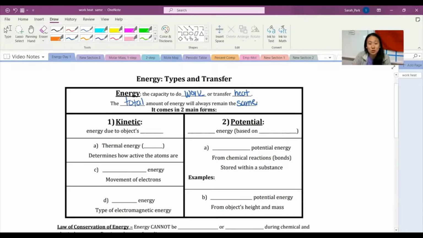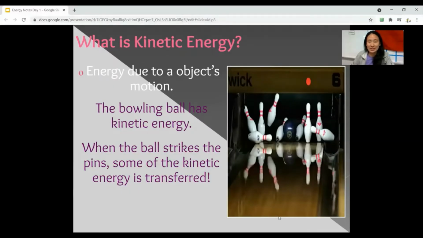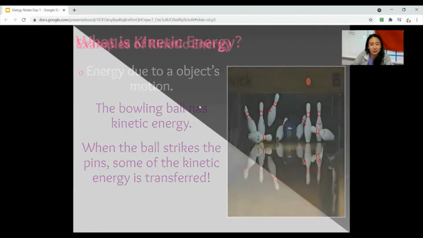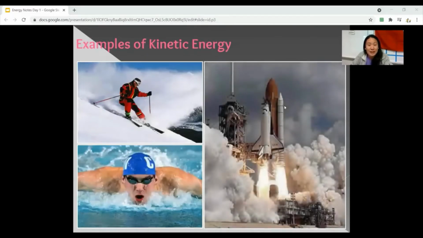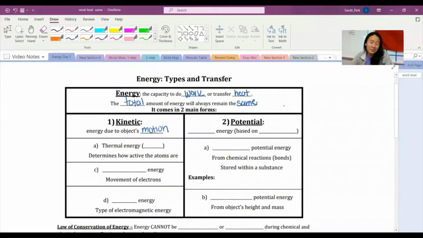Energy comes in two main forms. And the first one is called kinetic energy. And this is the energy due to an object's motion. So they're moving in some sort of way. So like kinetic energy, anytime you see anything, this volleyball moving, the pins moving, you know it has kinetic energy. So motion of any kind has kinetic energy. Now there are specific types of kinetic energy, so we can hone in on specific types.